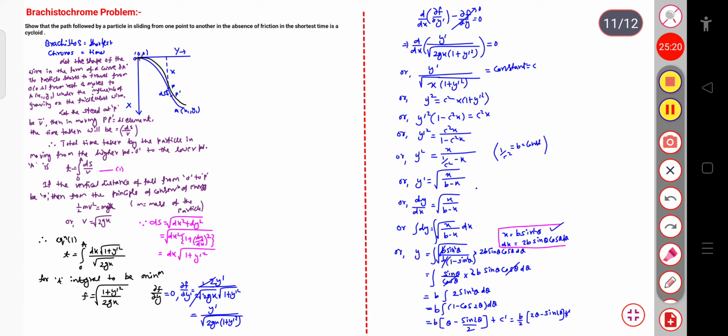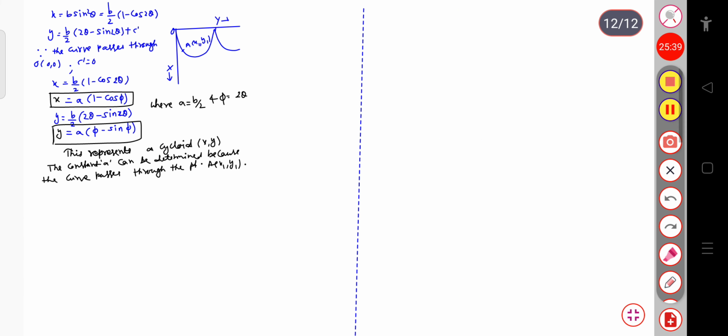That is, if the particle travels the distance from O to A in the shortest time, the path of the particle will be a cycloid. And this is called the brachistochrone problem. So in this way you can calculate the x coordinate and y coordinate, so that you can prove that the path of the particle is a cycloid. This is all for today. Thank you all.